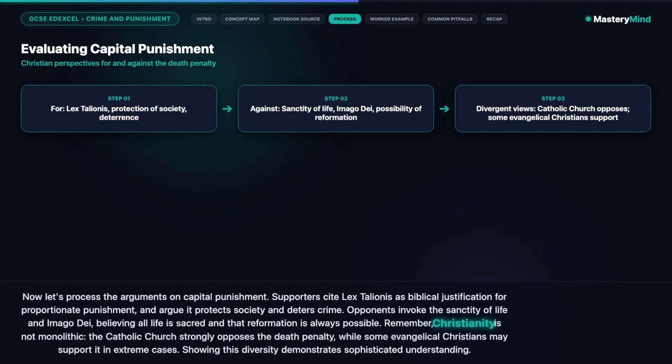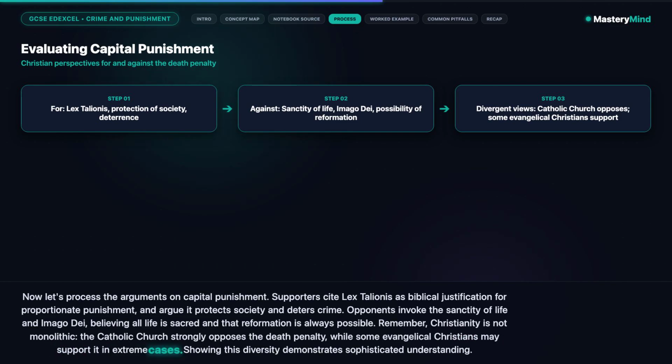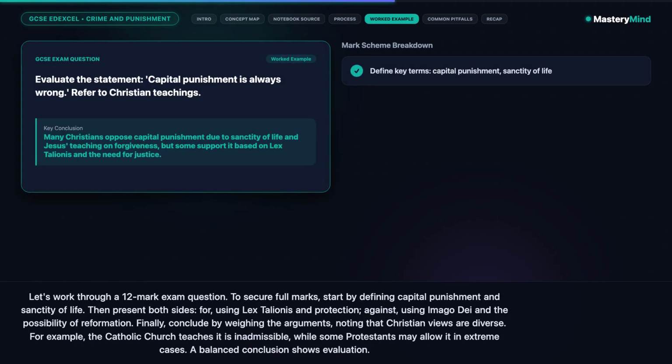Remember, Christianity is not monolithic. The Catholic Church strongly opposes the death penalty, while some evangelical Christians may support it in extreme cases. Showing this diversity demonstrates sophisticated understanding.